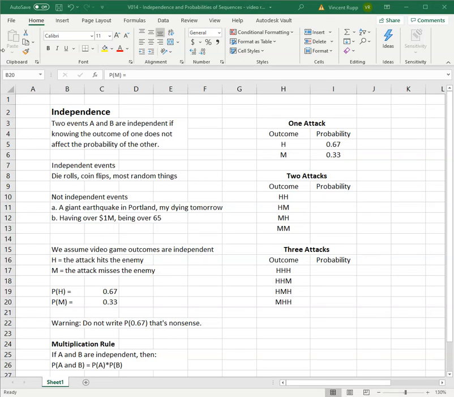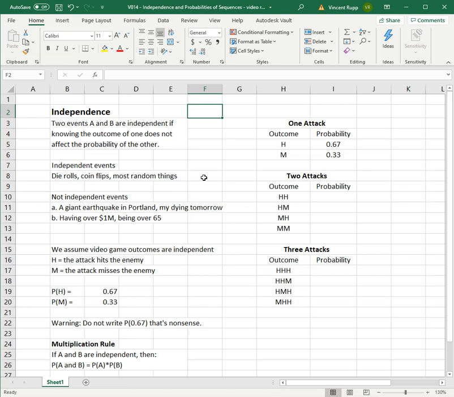In this video, we're going to talk about independent events and how to do calculations using the multiplication rule when events are independent. So first we should define what we mean by independence. The technical definition is two events A and B are independent if knowing the outcome of one does not affect the probability of the other.